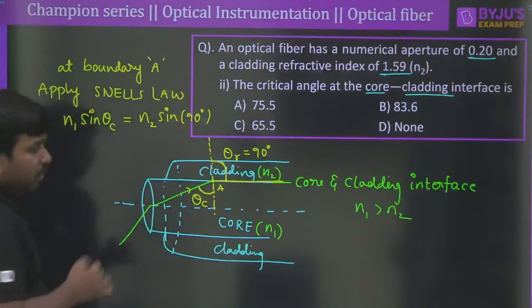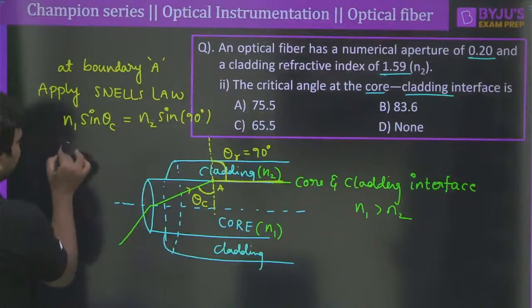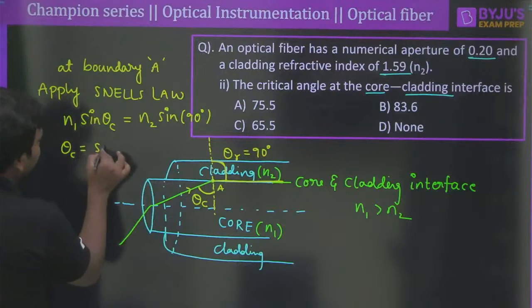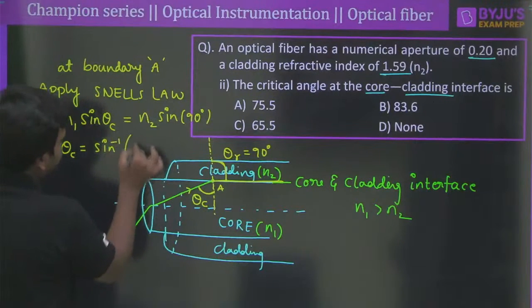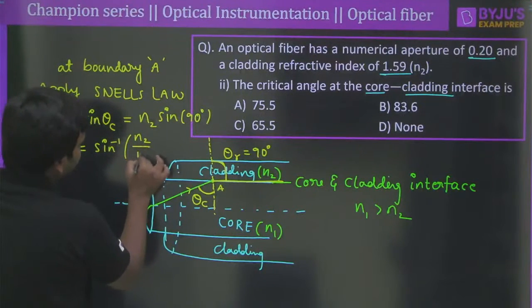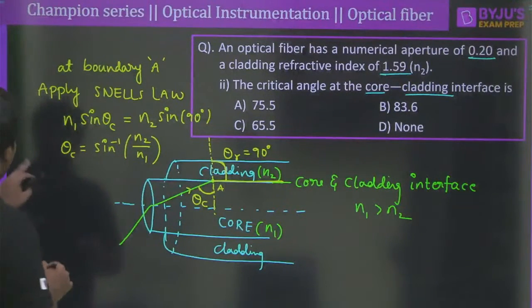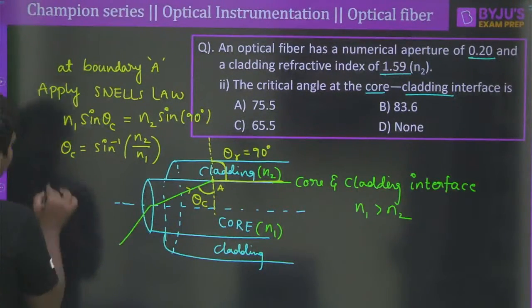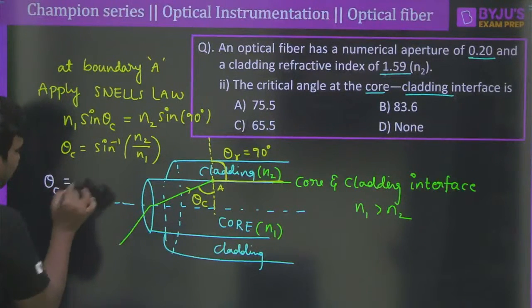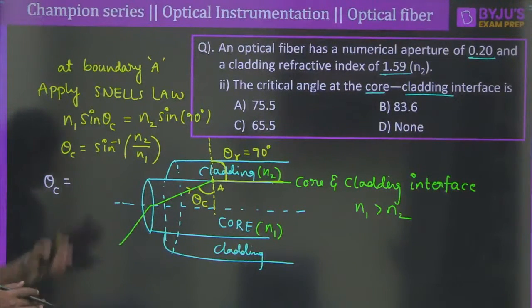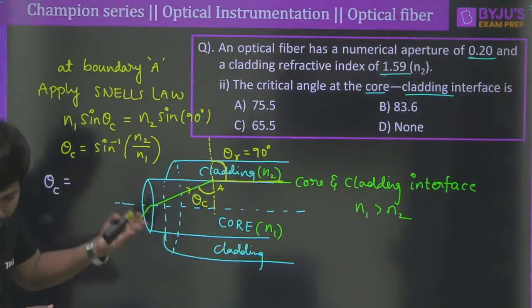Sine 90 degrees. And if you are clever enough, we can easily say that theta c is equal to sine inverse of n2 divided by n1. Clear? n2 divided by n1. Do we have the n2 value and n1? Yes, we do have the values of n2 and n1, because we have calculated that in the previous question itself, correct? In the previous question, the same data is continuing here.